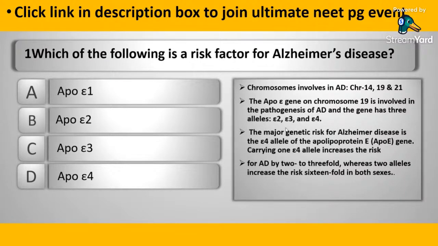The chromosomes involved in Alzheimer's disease are chromosome 14, 19, and 21. The ApoE gene is on chromosome 19 and is involved in the pathogenesis of Alzheimer's disease, and the gene has three alleles: E2, E4, and E3. The major genetic risk factor for Alzheimer's disease is the E4 allele of the apolipoprotein E gene. Carrying one E4 allele increases the risk. It is also called epsilon. So the correct answer here is D.